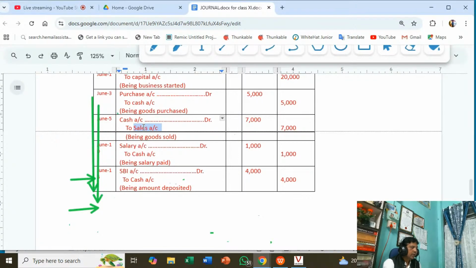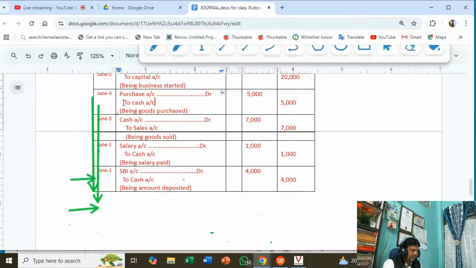One thing you can conclude from the transaction is that if cash is coming, it will always be debited, cash account debit. If cash is going, it will always be credited, cash account credit.